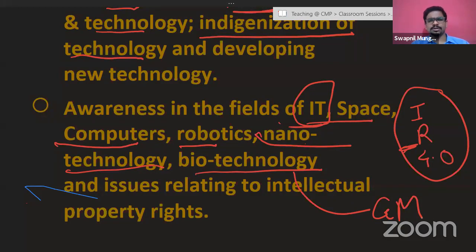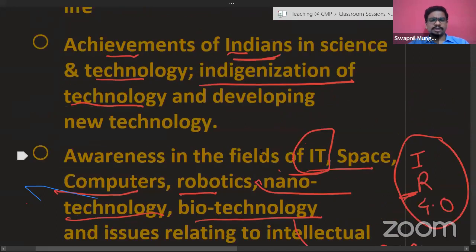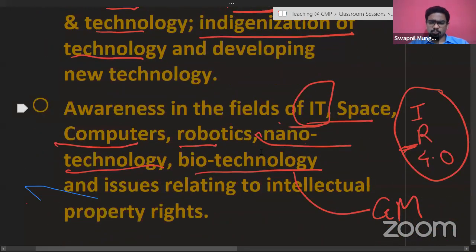So there are aspects regarding whether modifying the genetic structure of any food items is going to be helpful for the people or not. Would it have any kind of side effects on our health and nutritional aspects? So those aspects are also important from the GS3 point of view. There are such kinds of questions which have been asked in the previous years as well. So that's why these questions become important.